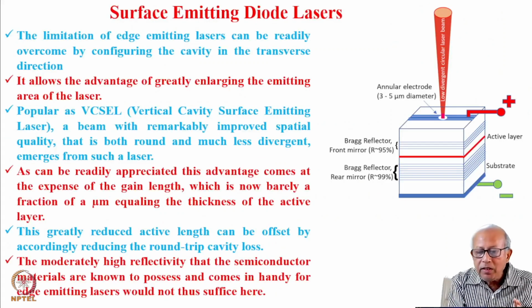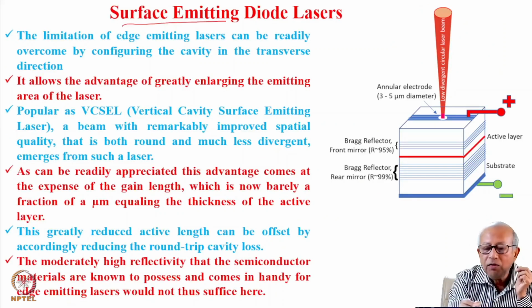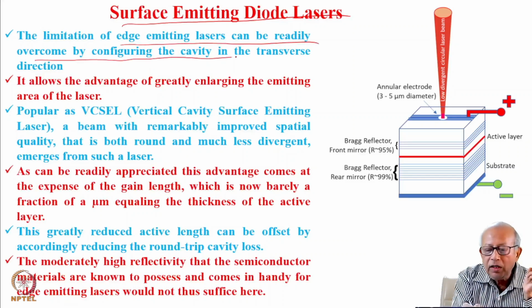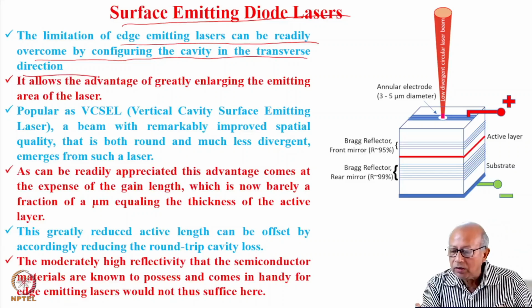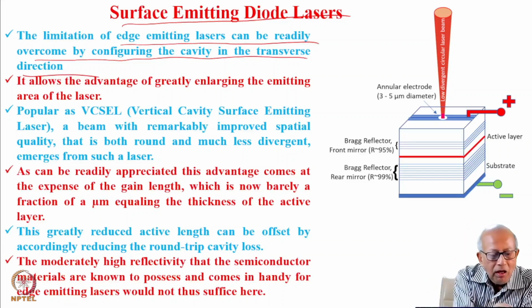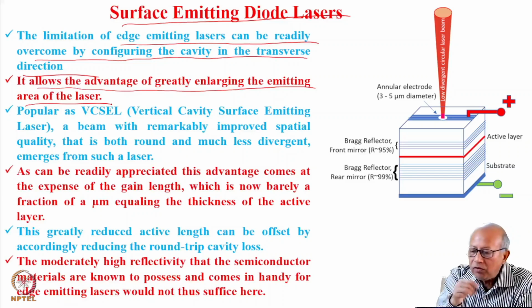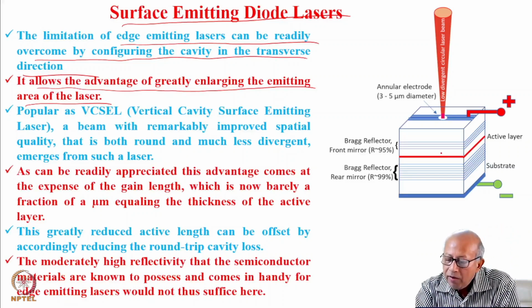So what is the remedy? Remedy is to go for surface emitting diode laser. This limitation of the edge emitting lasers can be readily overcome by configuring the cavity in the transverse direction. It allows the advantage of greatly enlarging the emitting area of the laser. We can increase the emitting area of the laser.